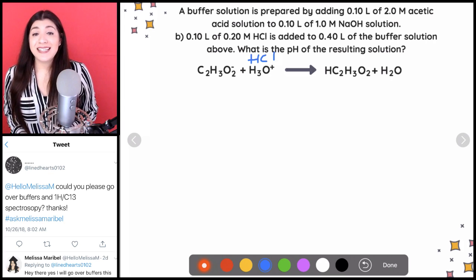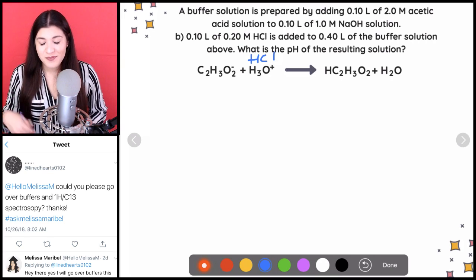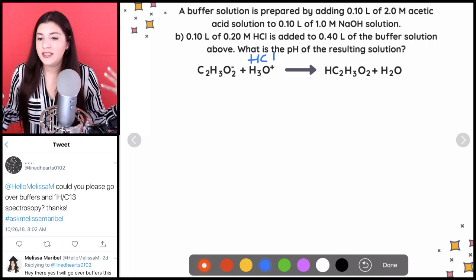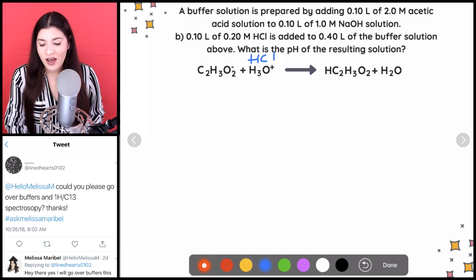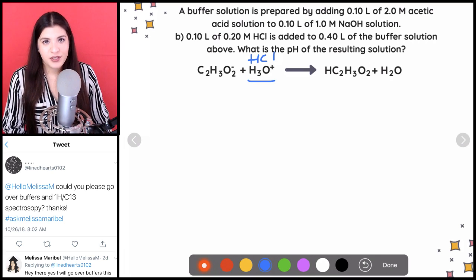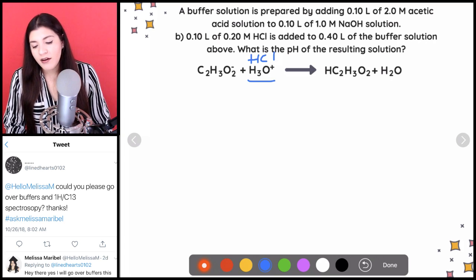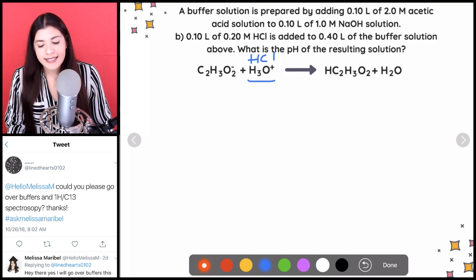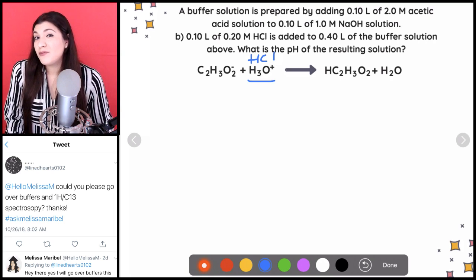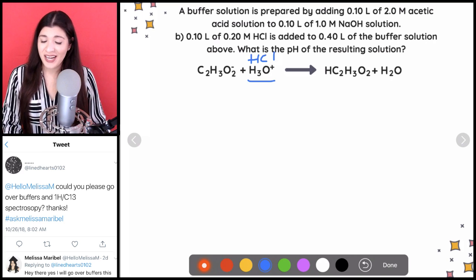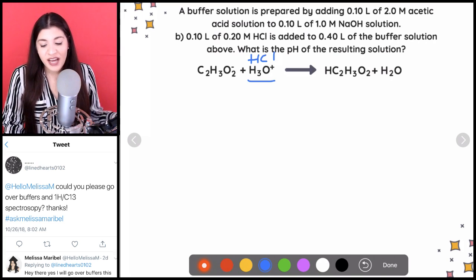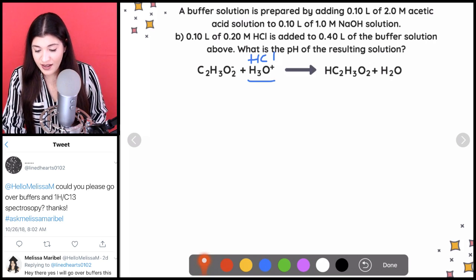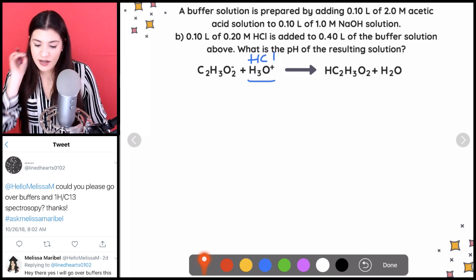Remember that HCl is a type of strong acid, all right? And once again, that's part of the list. So HCl is a strong acid. All that's really talking about is that's going to be our concentration of acid in the solution. Whenever you're given H3O plus, which is known as hydronium, it's a hydronium ion, ion just meaning it has a charge, that's essentially just telling us that it's talking about an acid. It's talking about the acid concentration. All right. So that's why instead of placing HCl, I just placed acid in general. I put the H3O plus instead of that. And that's okay to do. I actually recommend doing that instead.